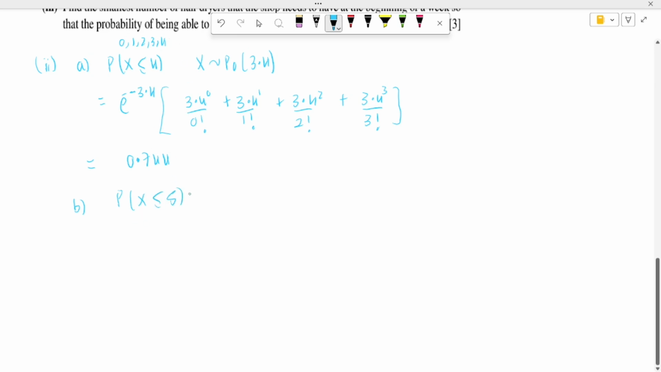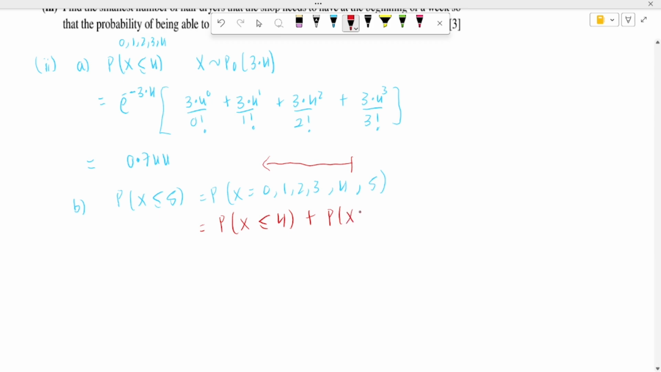So here we only need probability, so this is equal to probability x equal to 0, 1, 2, 3, 4, 5. But we already have probability x less than or equal to 4. This part here, we already have. So we only need to say that this is equal to probability x less than or equal to 4 plus the additional probability x equal to 5. So this is equal to basically the previous answer plus